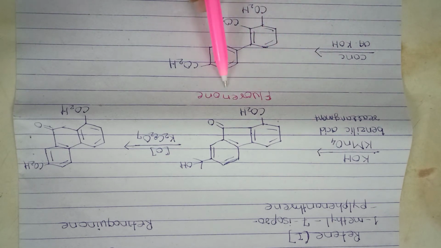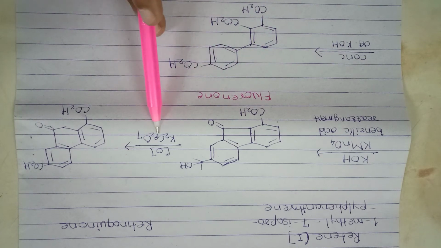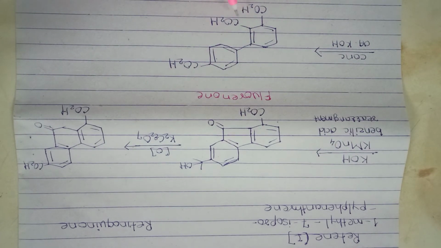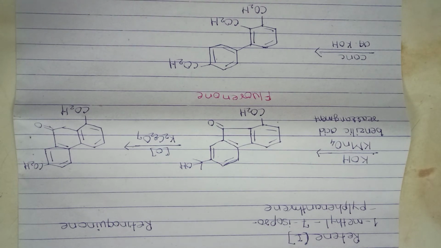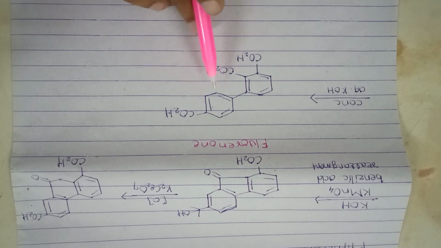It gives the fluorenone derivative, and the fluorenone derivative reacts with KOH. It gives the tricarboxylic acid. This is the tricarboxylic acid.